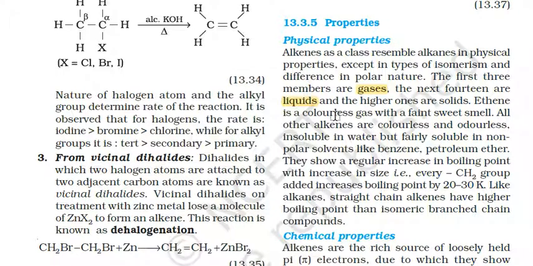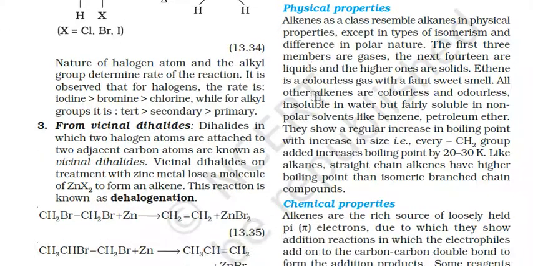Ethene is a colorless gas with a faint sweet smell. All other alkenes are colorless and odorless, insoluble in water but fairly soluble in non-polar solvents like benzene, ether, petroleum ether, etc. They show a regular increase in boiling point with the increase in size. Every CH2 group added increases the boiling point of alkenes by 20 to 30 Kelvin.